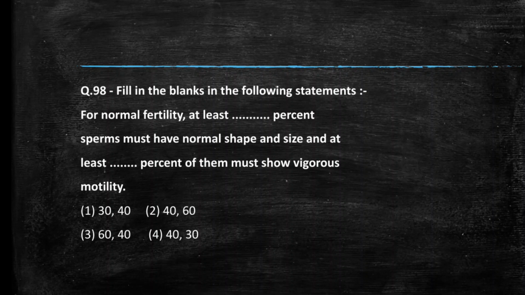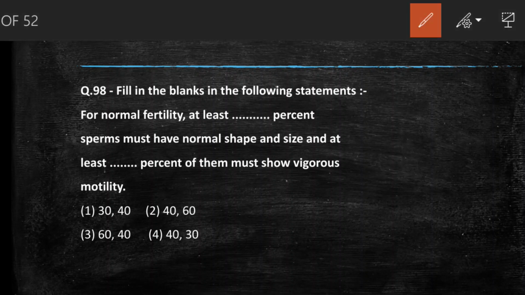Next question we have, fill in the blank in the following statement. For normal fertility at least blank percent must have normal shape and size and at least blank percent must show vigorous motility. So for fertility, during a single ejaculation a male ejaculates 200 to 300 million sperm, out of which 60% should have normal shape and size and 40% should have vigorous motility. So the answer to this question is option C, 60-40.